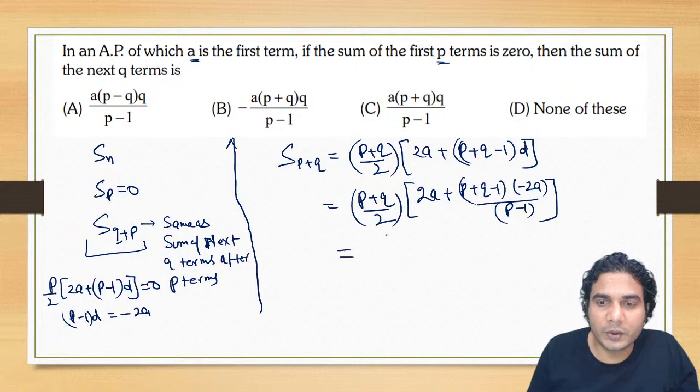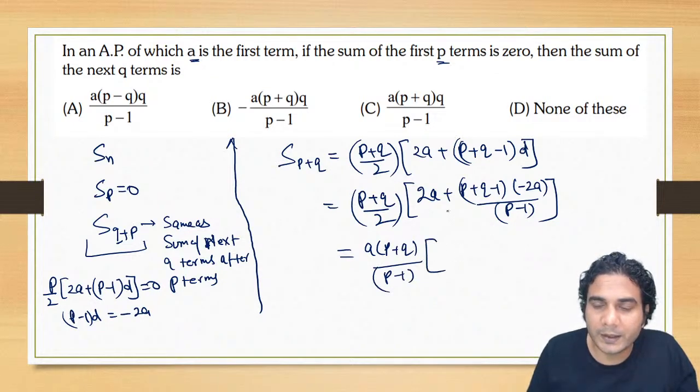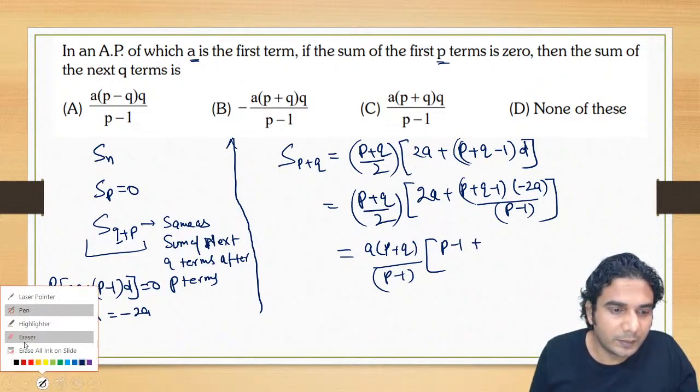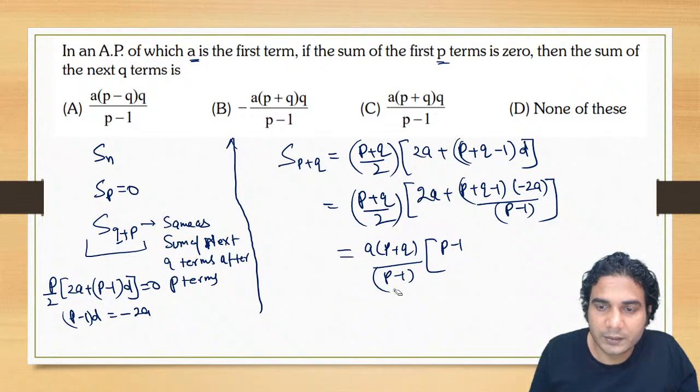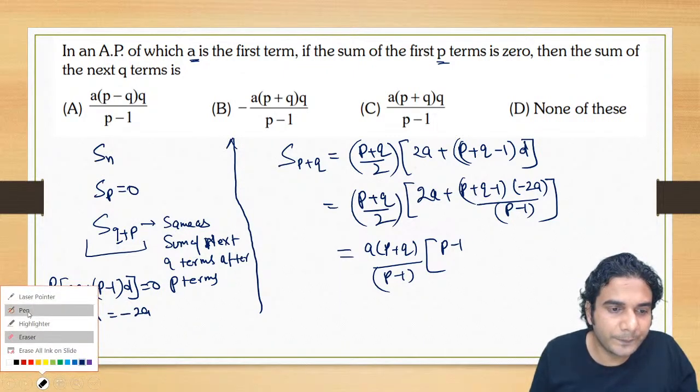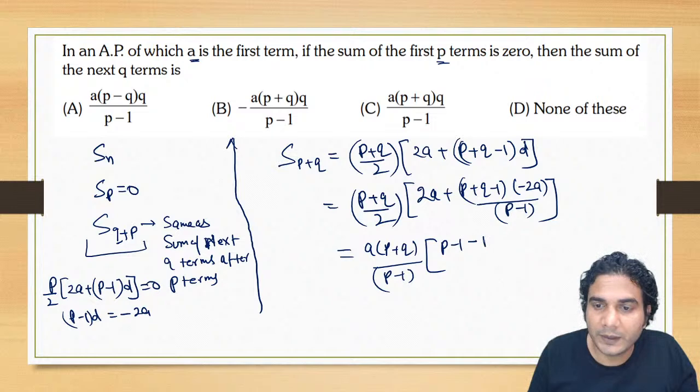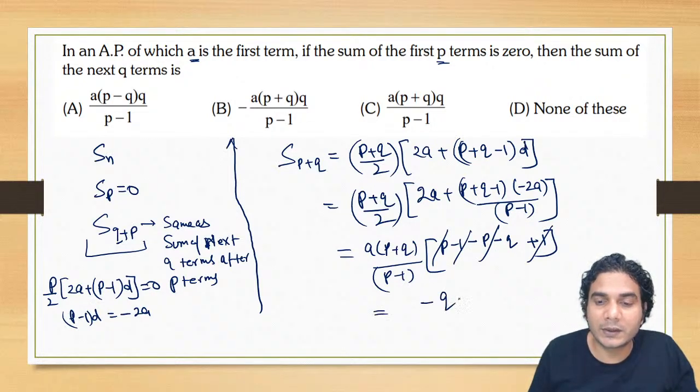Simplify it. 2A is common. If you take 2A common, 2 will get cancelled. It will be A into (P plus Q), and in the denominator it is P minus 1. Also take the LCM of P minus 1. So it will be P minus 1, and a minus will be there, because it was minus 2A. So minus will be there between these two terms now. So it is minus of P, minus of Q and plus of 1. All right. So minus P will get cancelled and 1 will get cancelled. And so the answer is minus Q times A into (P plus Q) divided by P minus 1. So whose answer is correct?